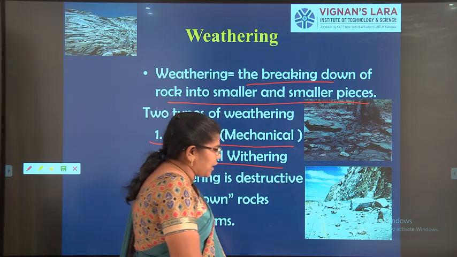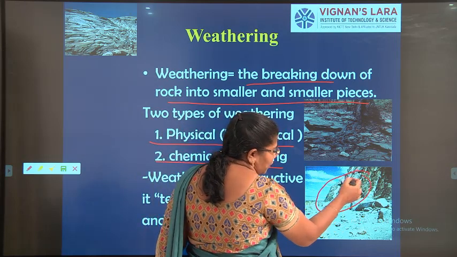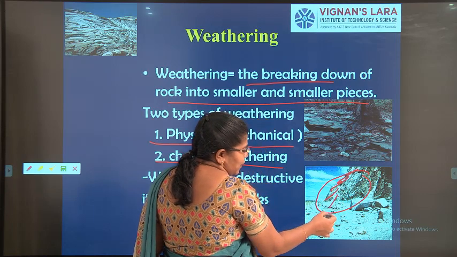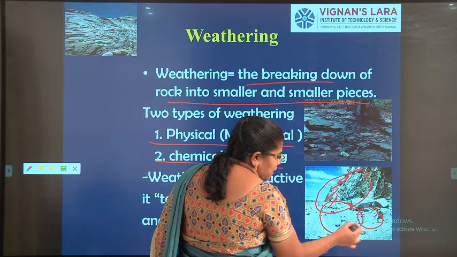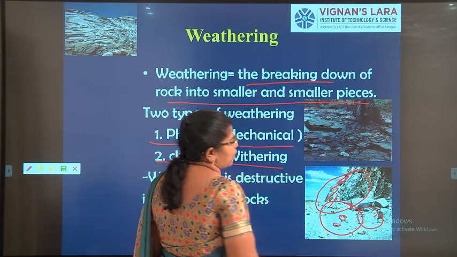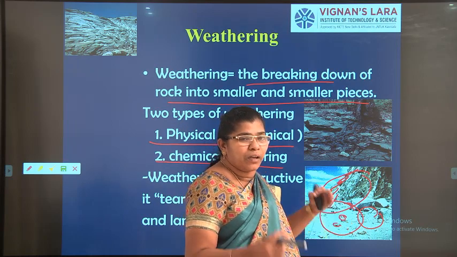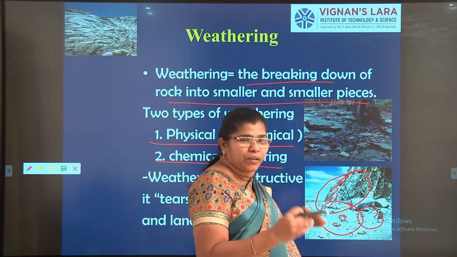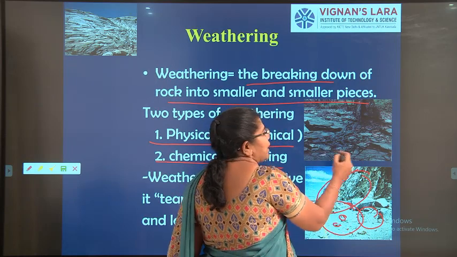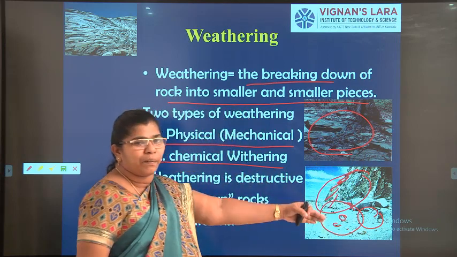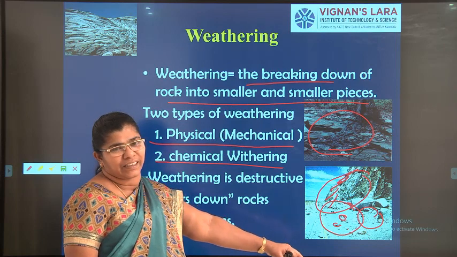Okay, here you can see the weathering of the rocks. Due to natural weathering, this mountain breaks down and is deposited as small pieces of rocks. You can see pieces of rocks here. But in due course, what happened? These pieces of rocks, due to erosion, deposition, transportation, sedimentation, everything happens, and it forms another type of rocks in a distant place, right? That is the main action of the weathering action, right?